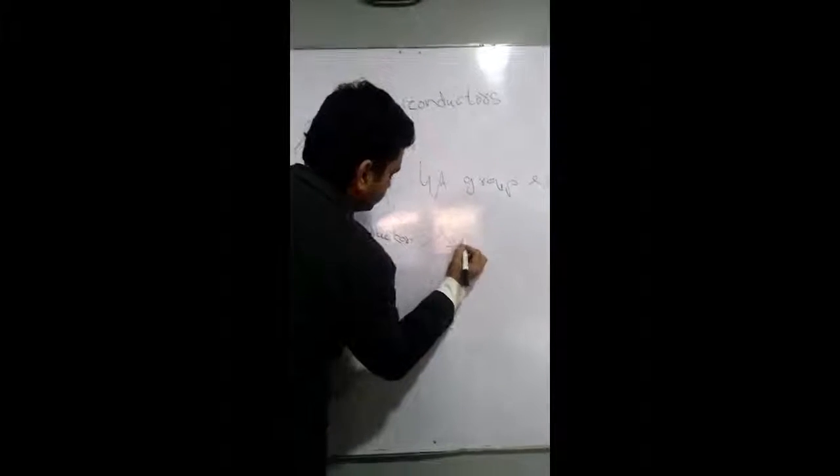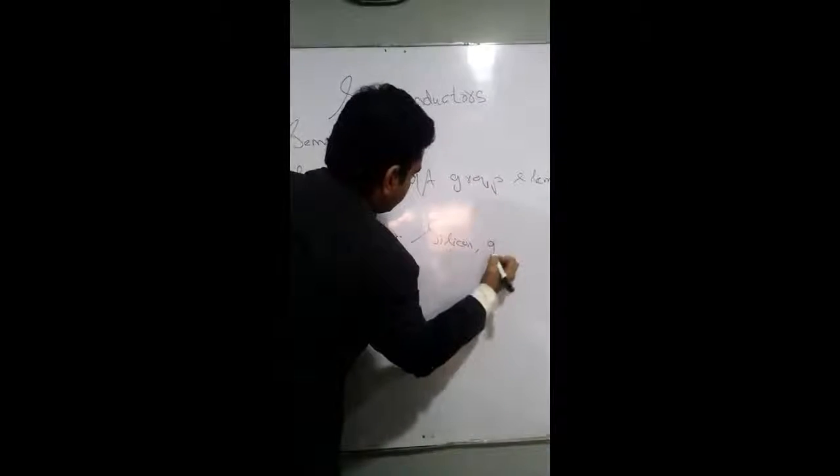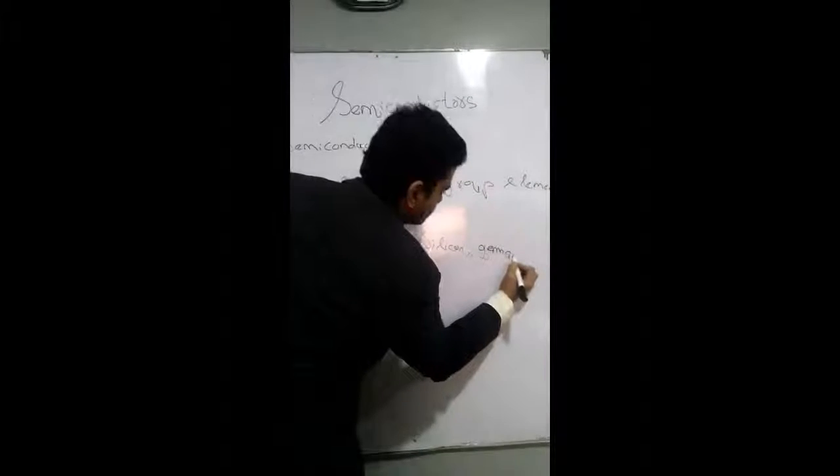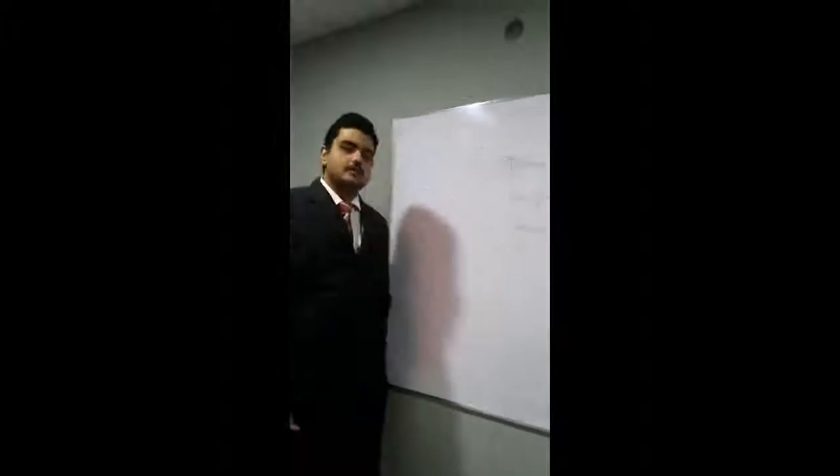So the purest form of, for example, silicon or germanium, these two are majorly used for semiconductor purposes.